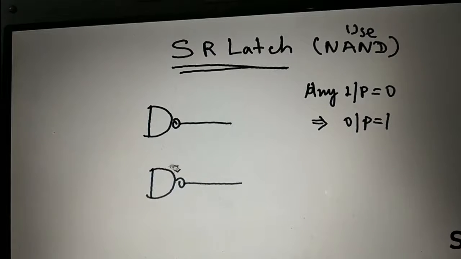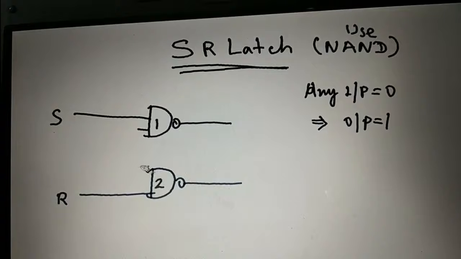You have two NAND gates. You have one control input S, the second control input R. So there is gate number 1, this is gate number 2.